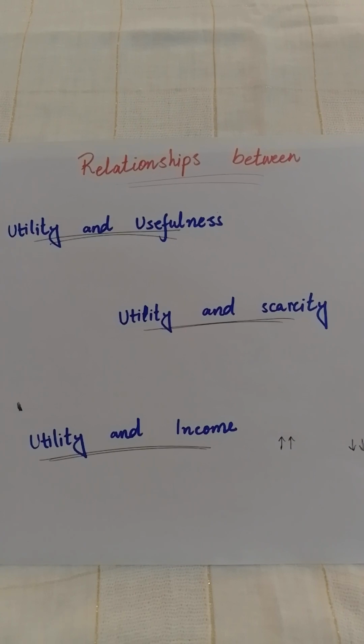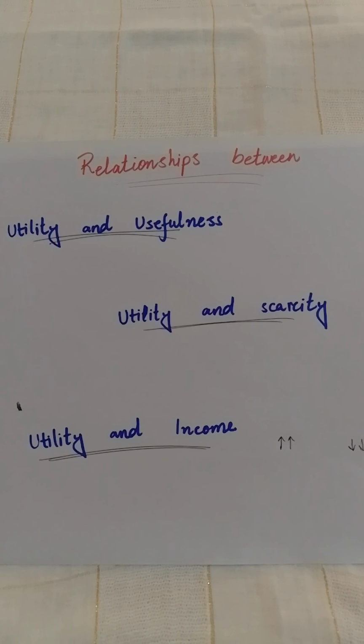Number 3 is utility and income. If we discuss the power to purchase, then with less income we have more utility. For example, if a person is poor and has limited income, when he gets a thing he feels more happiness.